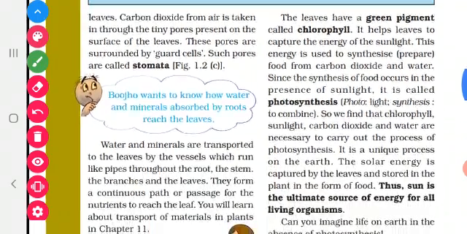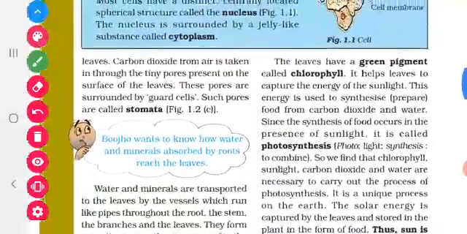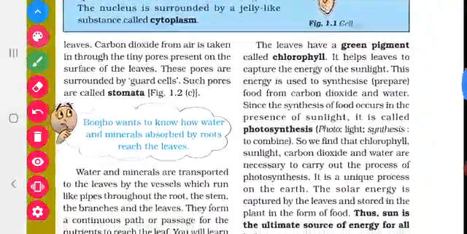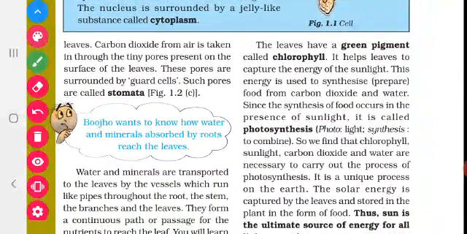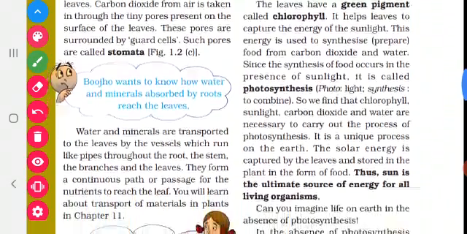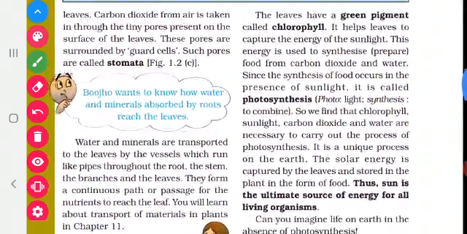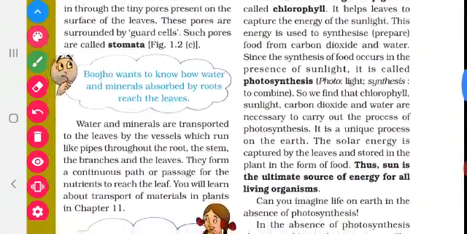Okay. Then the last raw material. What is the last raw material? Sunlight. Okay. The sunlight is captured by the leaf. How is the sunlight captured by the leaf? The leaves have the green pigment. What is the name of this green pigment? Chlorophyll. This only helps the plant to capture the sunlight. Now all the raw materials have reached the leaf. That is water, minerals, carbon dioxide and sunlight.